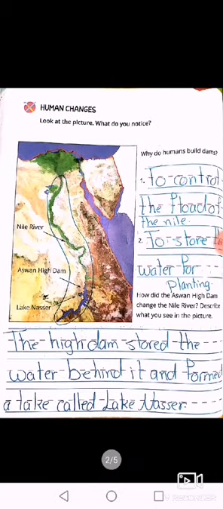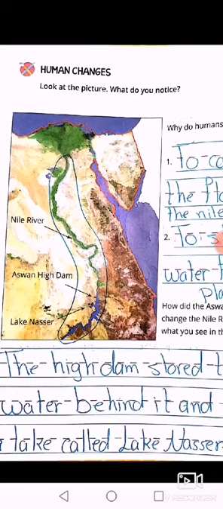Look at this picture. This is a satellite picture of Egypt. What is the meaning of satellite? The satellite is a camera in space, far away from the Earth or high above the Earth. This camera can take pictures of stars and galaxies and also can take pictures of the Earth.